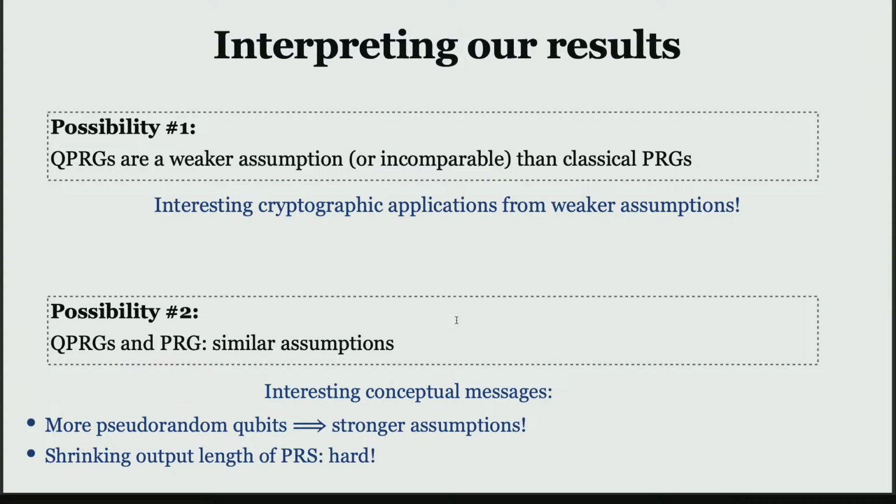I think the crucial fact is that the pseudorandom state generator has to output pure states by definition. Pseudorandom states, yes, almost pure. It need not be the case that it always outputs a pure state. As long as it's close to some pure state, it's good enough. The PRS, I thought by definition it has a pure state.